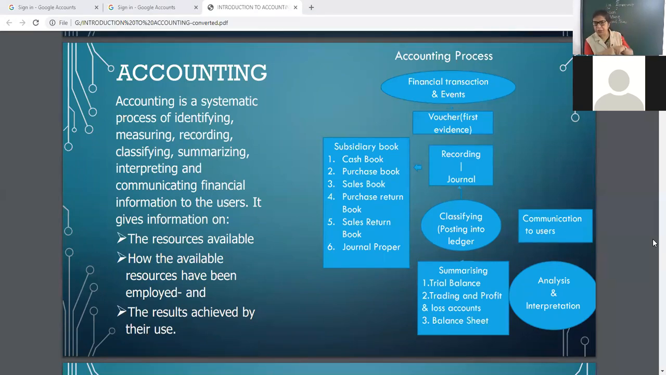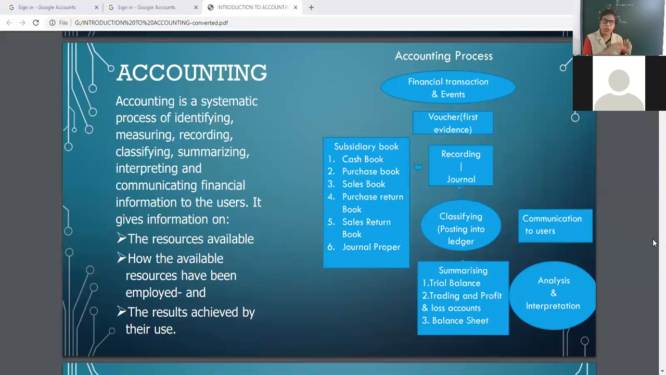Then next is purchase return book. The goods which we purchase may be returned. Various reasons are there behind returning goods. Maybe not according to the quality. Maybe not as per the order. Maybe damaged goods. So purchases can be returned, and these returns will be entered in a separate subsidiary book, that is purchase return book.